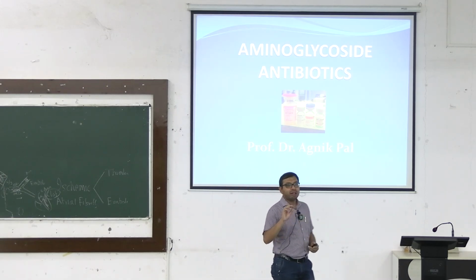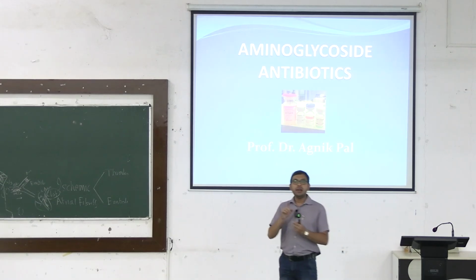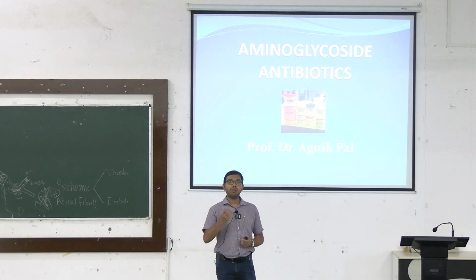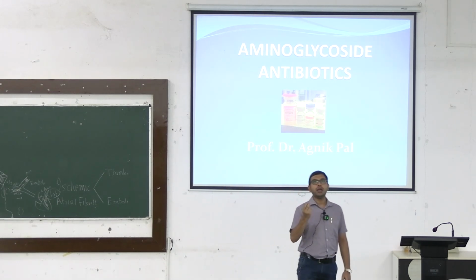It happens due to the change in the modifications of the 30S and 50S ribosomal subunit. Okay. And this aminoglycoside is also an example of low therapeutic index. So, you have read about the therapeutic index. This is an example of a low therapeutic index drug.